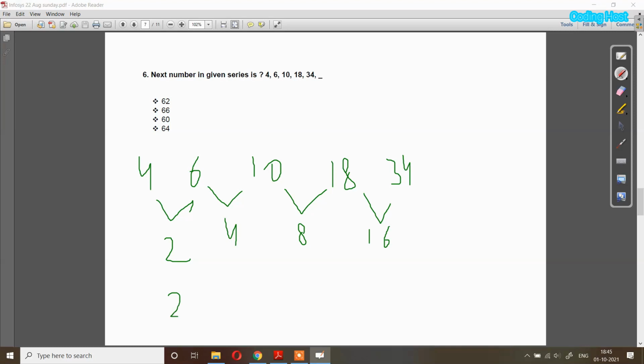So 2 is 2 power 1, then 4 is 2 power 2, then 8 is 2 power 3, then 16 is 2 power 4, and then we will have 2 power 5. So 2 power 5 is 32. So it means that here we will have the number 32, and when we add 32 to 34, we will get 66. So the next number is 66. So 66 is the right answer.